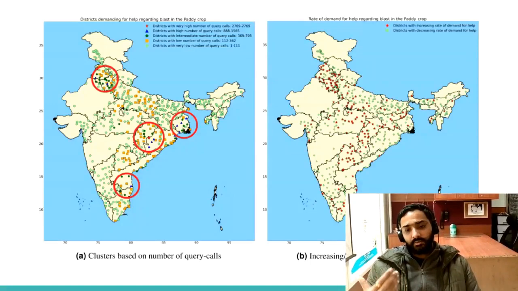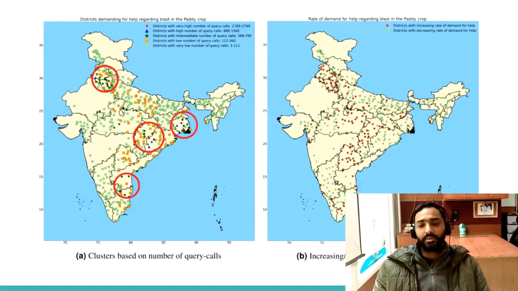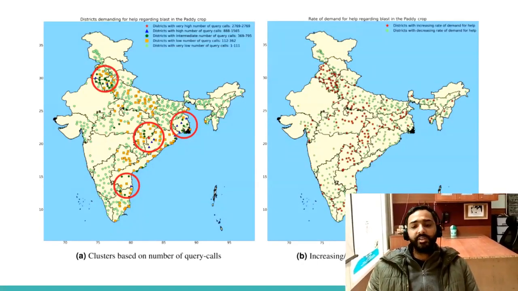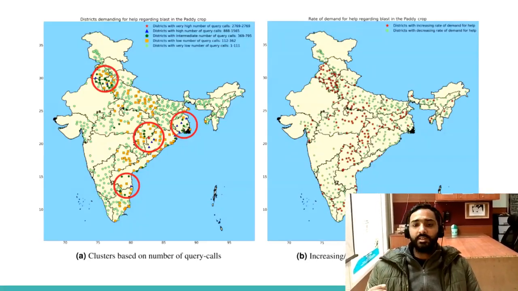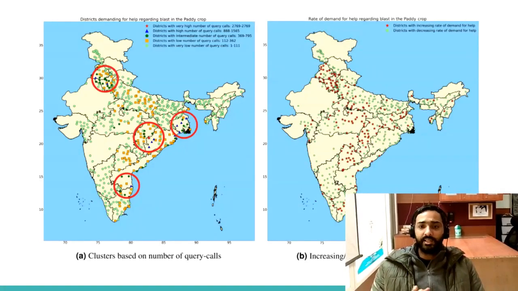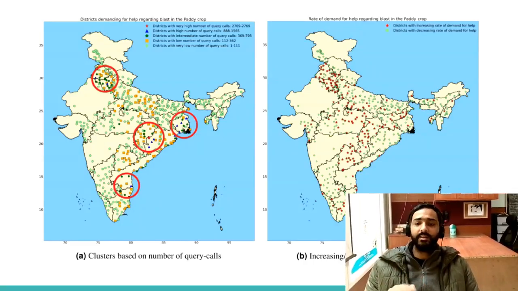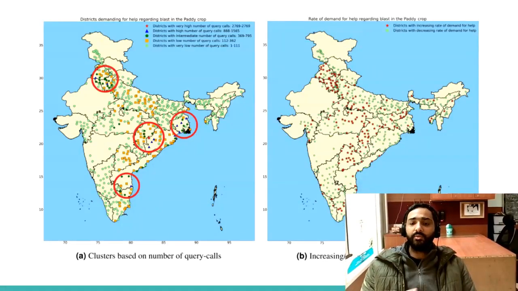This was just a case study. You can also take any other pest or disease for the analysis. And figure B shows in which locations the number of query calls is increasing compared to past years, and in which locations the number of query calls is decreasing.